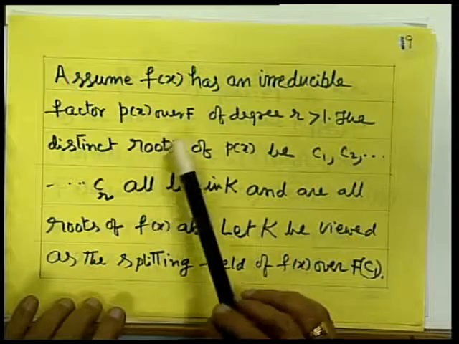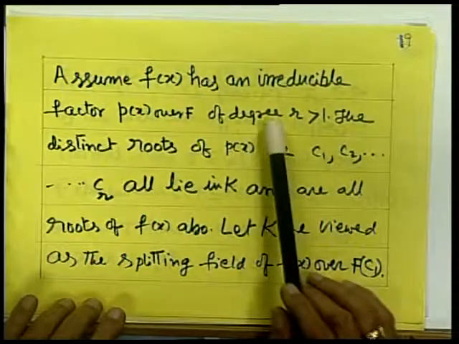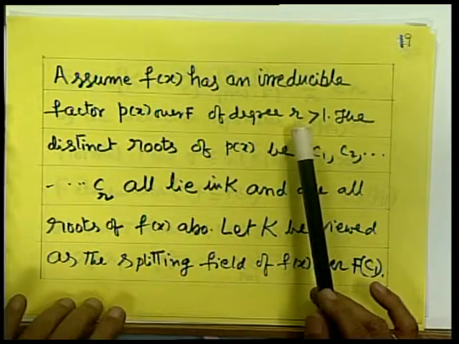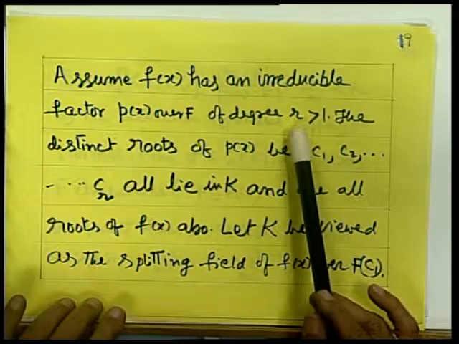This is our assumption. Now assume f(x) has an irreducible factor. Suppose f(x) has no irreducible factor, then F itself is a splitting field, and every field is a normal extension of itself. Trivially the theorem is true. So these ideas would help us in proving the main result, and which in turn help us to prove the Galois theorem, the main theorem. That's what we conclude.